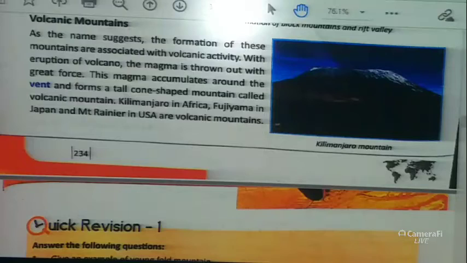Hello children, I hope all of you are doing well and keeping good. So we will be doing the second part of chapter 6, the Volcanic Mountains. We will start with the Volcanic Mountains.